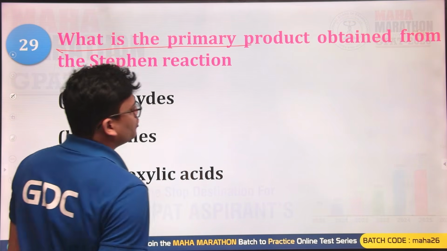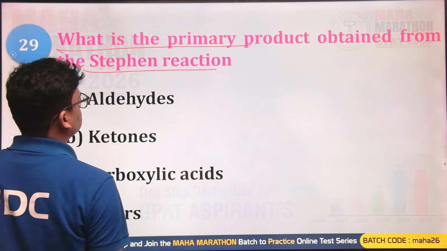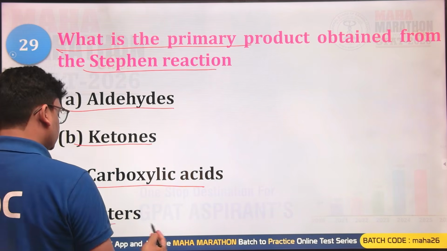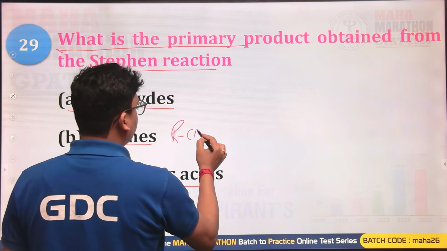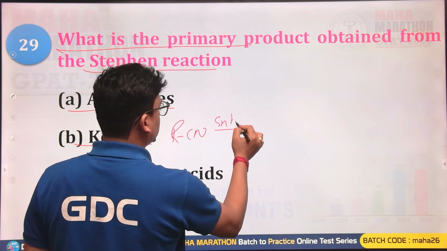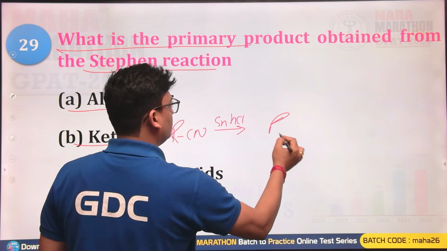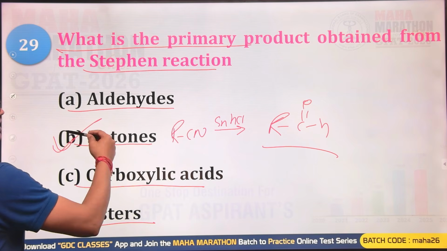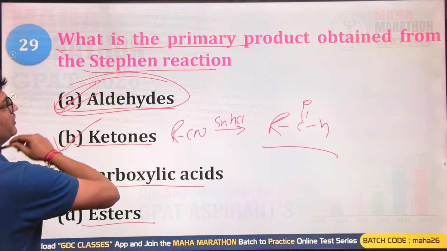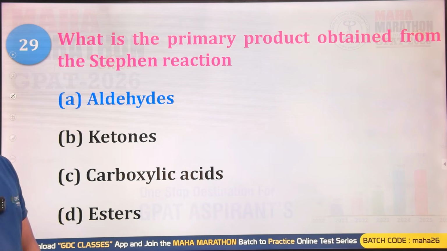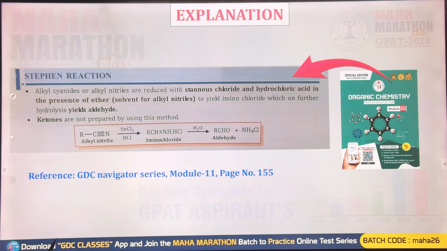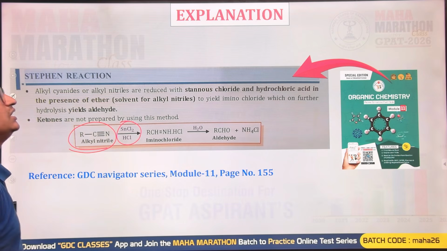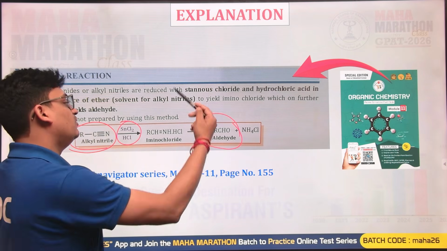What is the primary product obtained from the Stephen reaction? So the Stephen reaction is having Stephen aldehyde, ketone, carboxylic acid, or the ester. So whenever you are having RCN, you have SnCl2 HCl. This will be converting into what? Aldehyde. So Stephen reaction will be having aldehyde formation. So whenever you are having any alkyl nitrile reacting with SnCl2 HCl, then you are going to have aldehyde as the product.